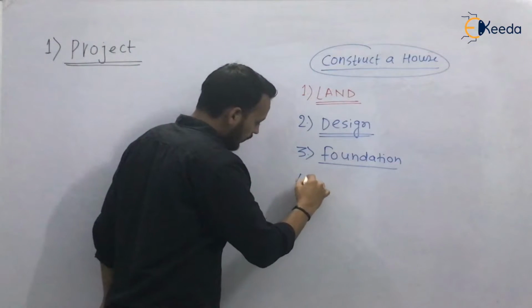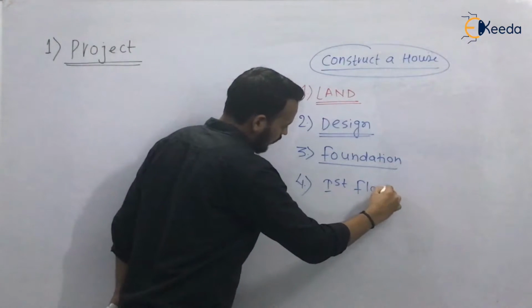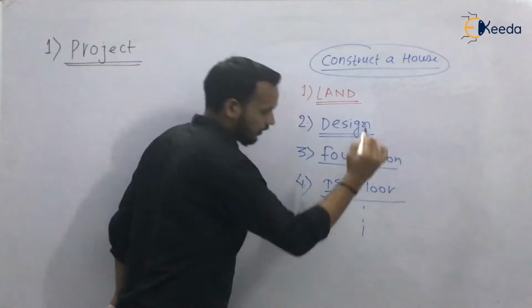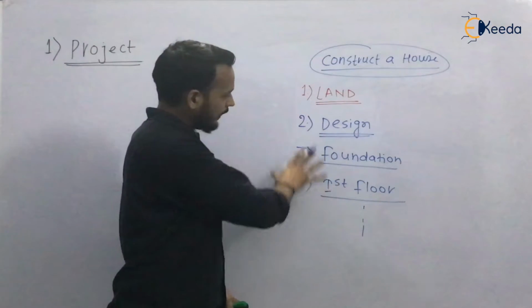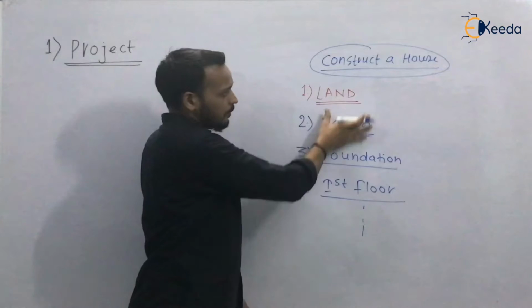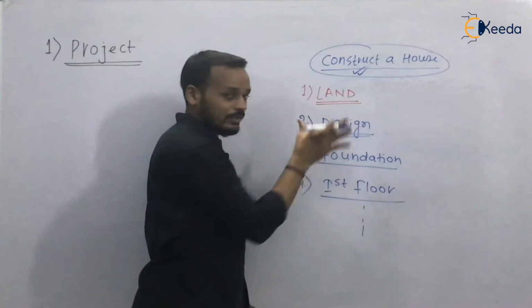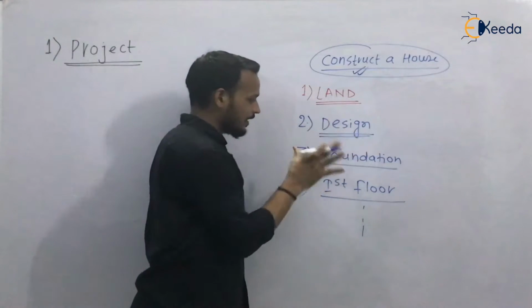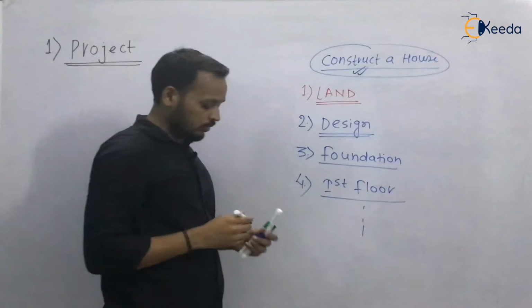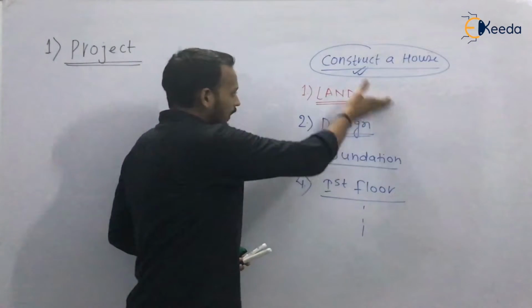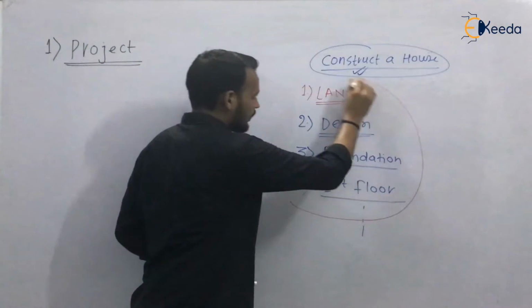And the fourth one will be construction of the first floor, and further. So look at it, construction of a house is a step-by-step process. First is land acquisition, second is design, third is foundation layout, and the fourth is construction of the first floor. So when you combine all these activities,